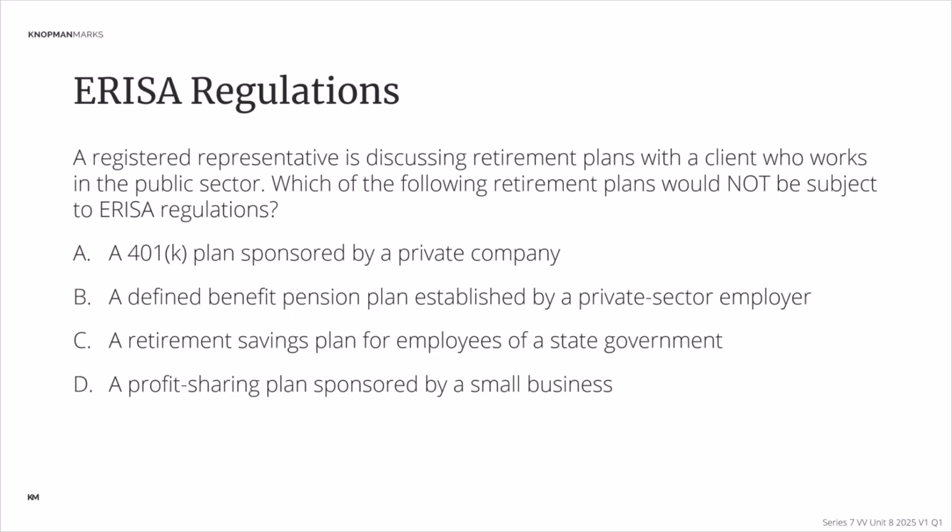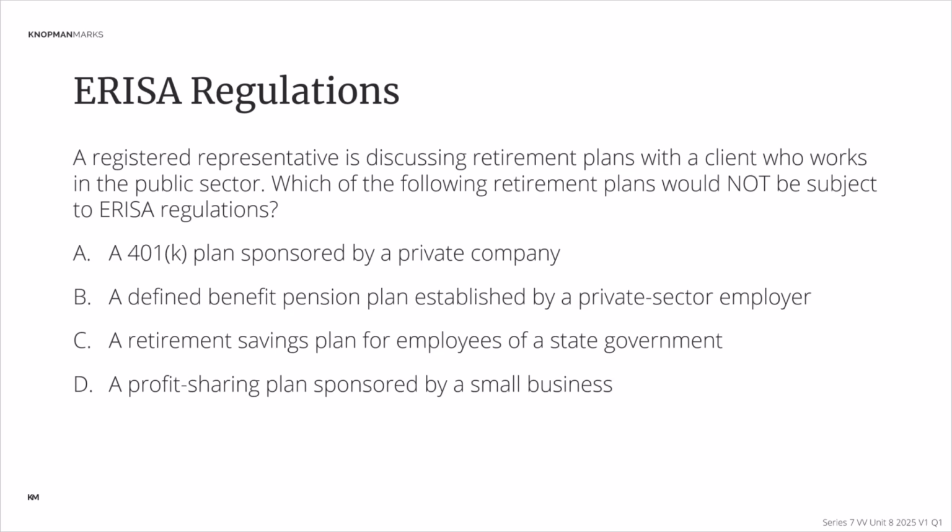ERISA was passed because companies were not treating their employees' retirement assets in the ways that they should, ensuring that they were protecting them, not using them. They were not holding them in trust, and ERISA required that. So even if the company failed, the employees' retirement assets would be there for them. You wouldn't get a double whammy, losing your job and all your retirement savings.